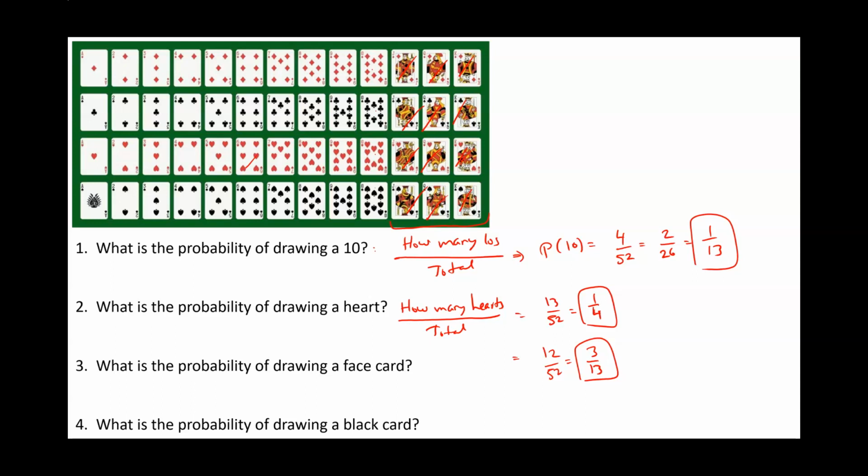Lastly, what is the probability of drawing a black card? So we ask ourselves, how many black cards do we have? We have a total of 13 plus 13. So that's a total of 26 black cards out of 52, which if you reduce it is going to be 1/2.